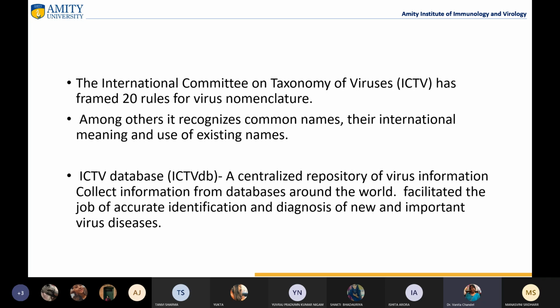After sequencing, how do we identify whether it's a new strain? We study the sequence, how much change it is showing on the basis of nucleotides from the previously reported viruses. For different viruses, the criteria is different. For Begomoviruses, if we have less than 90% sequence similarity, we can say it is a new species. If it is 90 to 93 or 94, we can say it is a strain of the existing virus. So this is how it is being characterized.